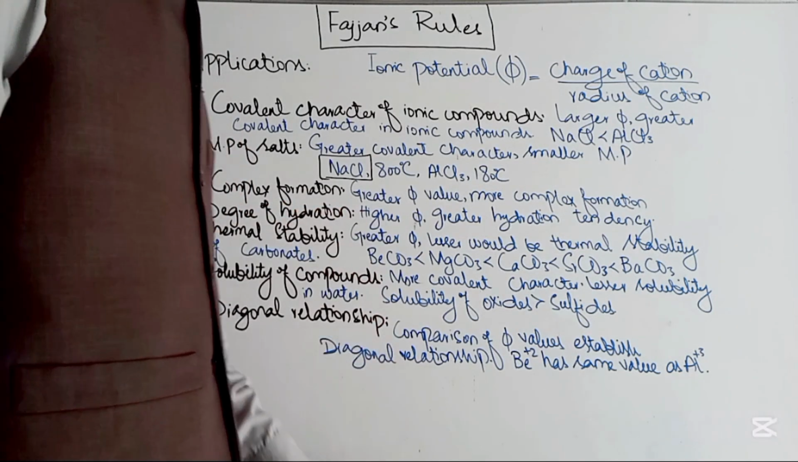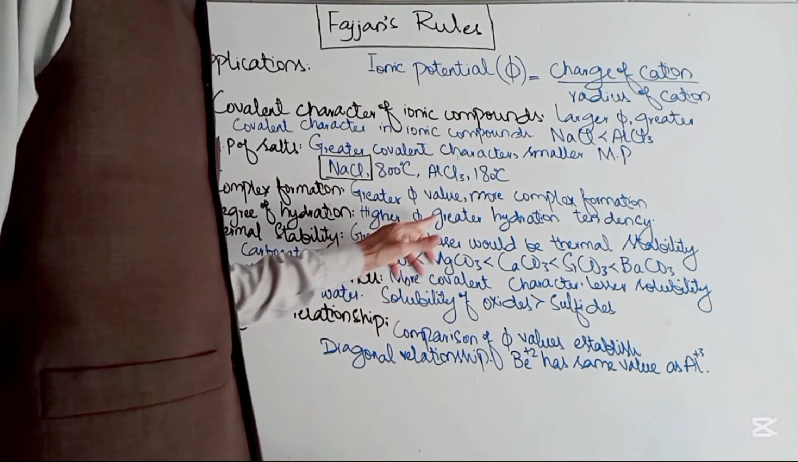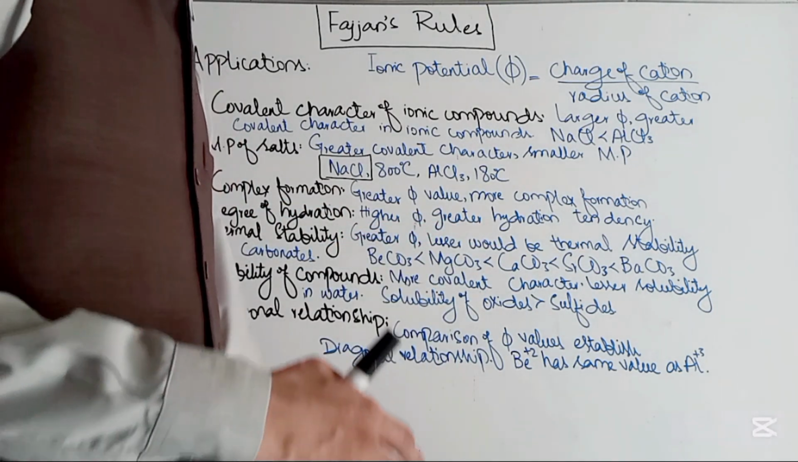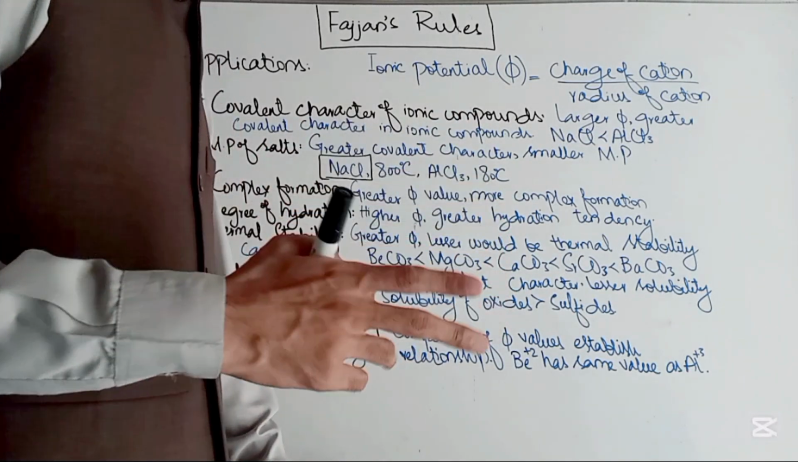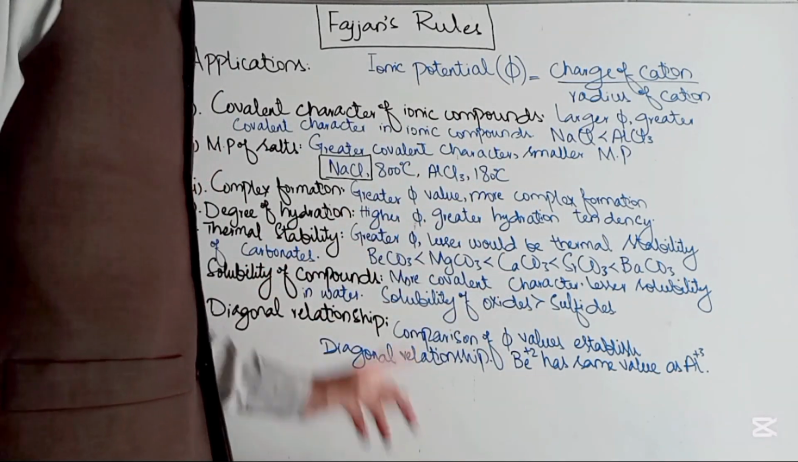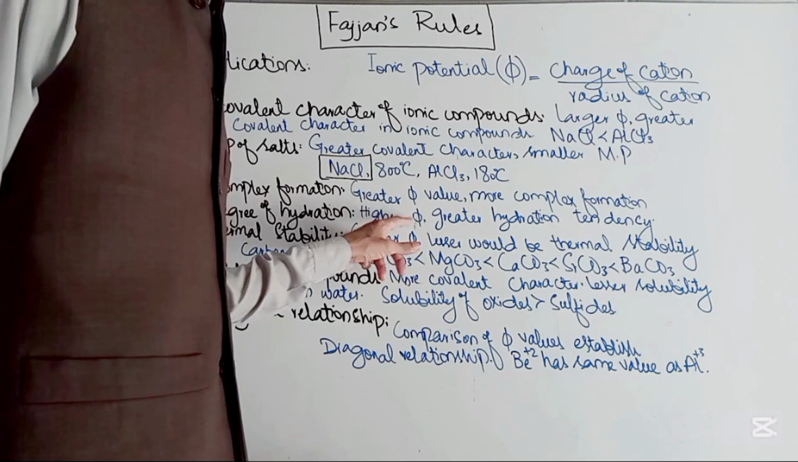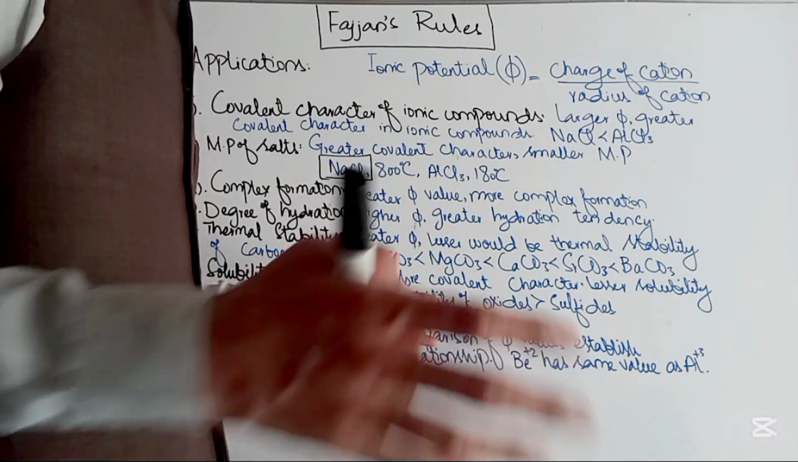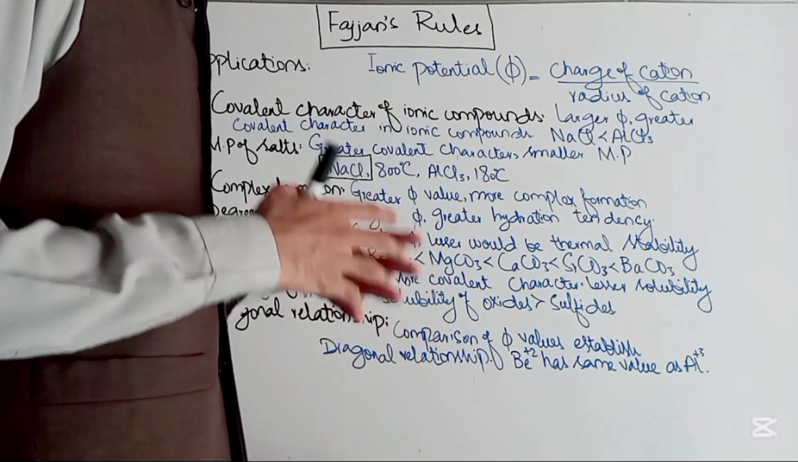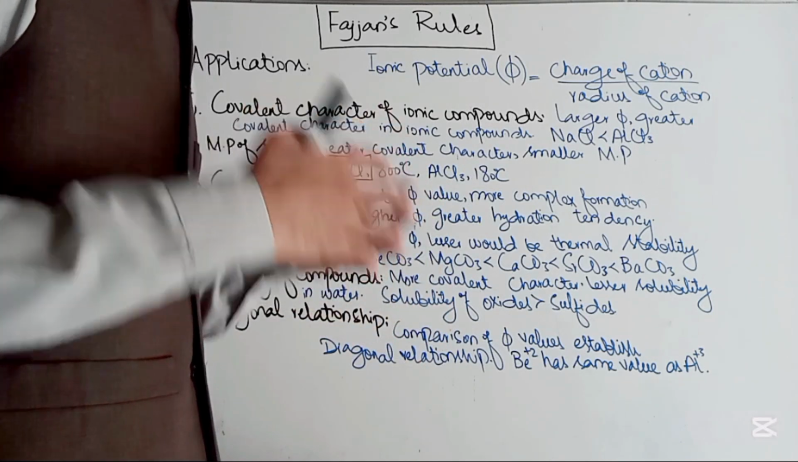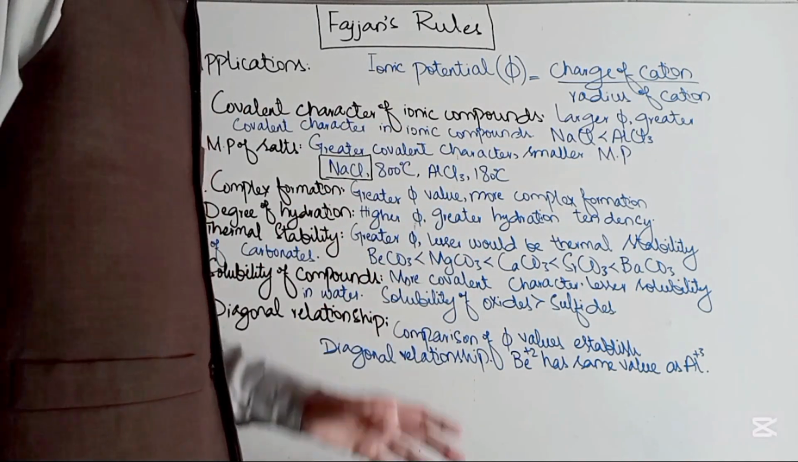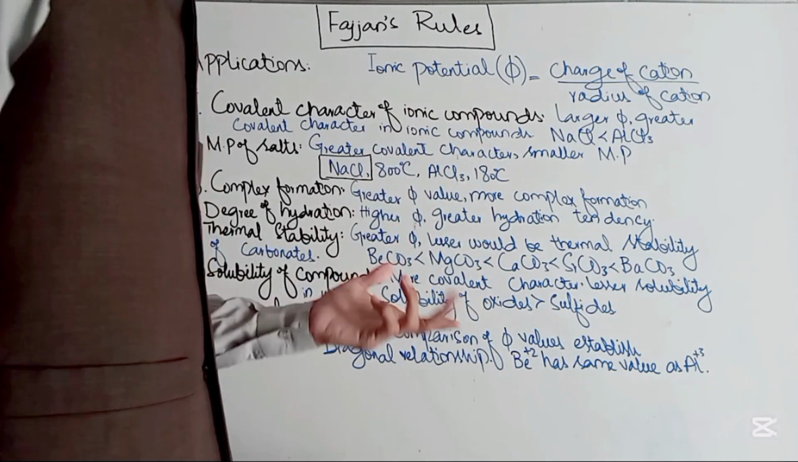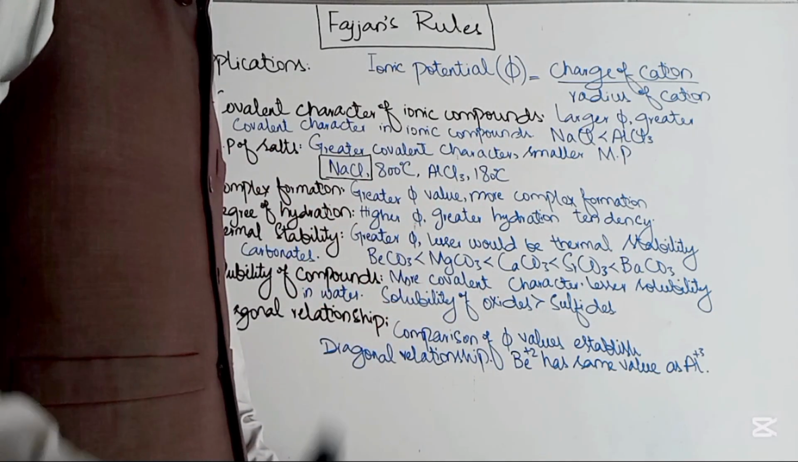Degree of hydration. So higher phi values, greater hydration tendency. If we are given two cations and we are asked to compare their hydration powers, keep in mind the cation having greater phi value would have the greater tendency to attract and orient water molecules around its sphere to form the hydrate. So greater hydration is shown by the cations having the greater phi value.